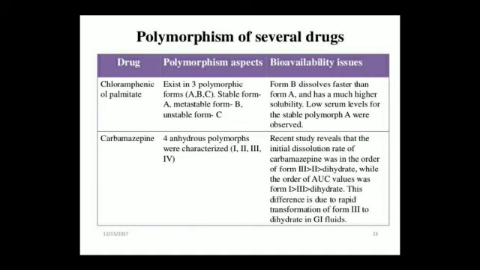Next one, carbamazepine. It has four anhydrous polymorphs: 1, 2, 3, 4. Recent studies reveal that the initial dissolution rate of carbamazepine was in the order of 3, 2, and dihydrate. The area under curve values of form is 1, 3, dihydrate. This occurs due to rapid transformation of form 3 into the dihydrate in the GI fluids.